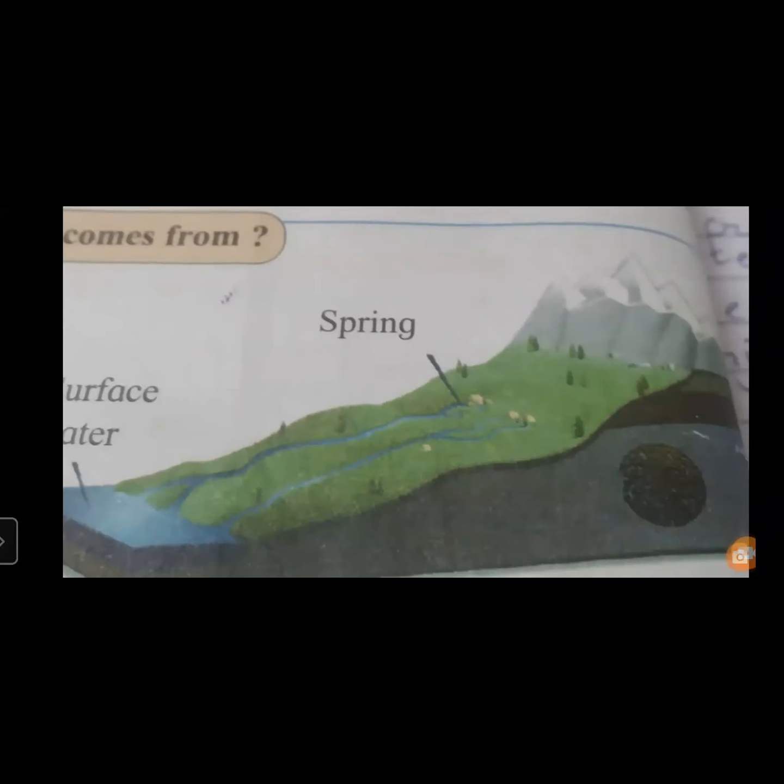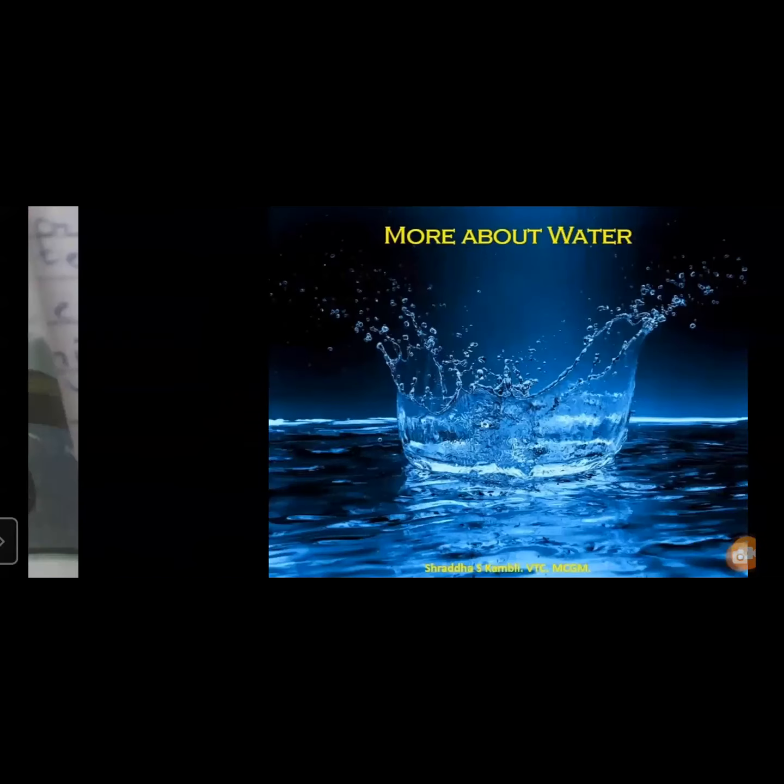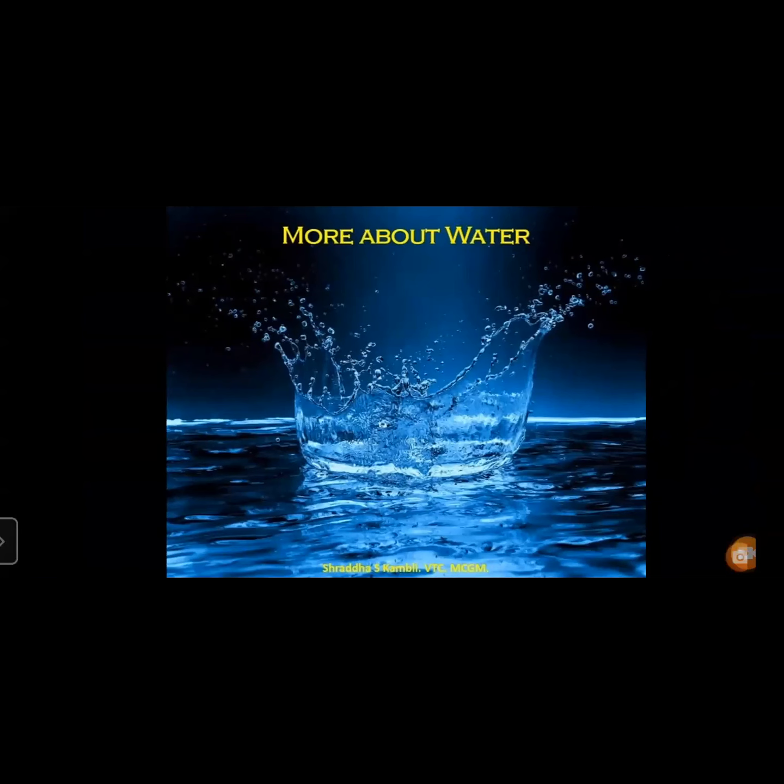This is how the springs are formed. You can see there. Now, here we learn more about water, right? There are some qualities or properties of water.